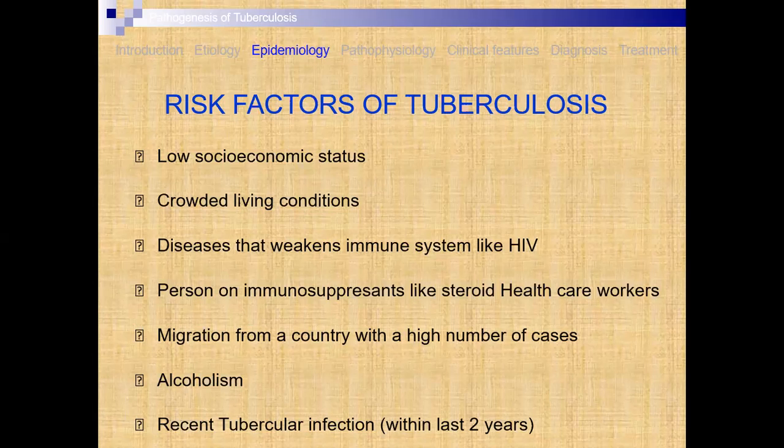Migration from one country with a higher number of cases, means if the patient is transferred from one country to another country along with the patients, then the chances of transmission of the disease are high. Alcoholism, in which the liver does not perform properly, so there are chances of tuberculosis being high. Then recent tubercular infection within the last 2 years is a risk factor for tuberculosis.